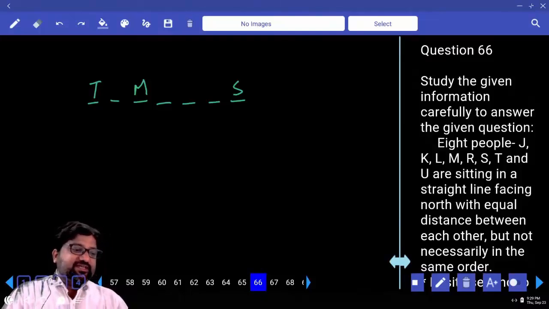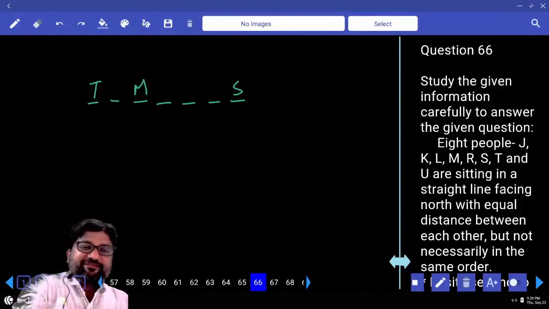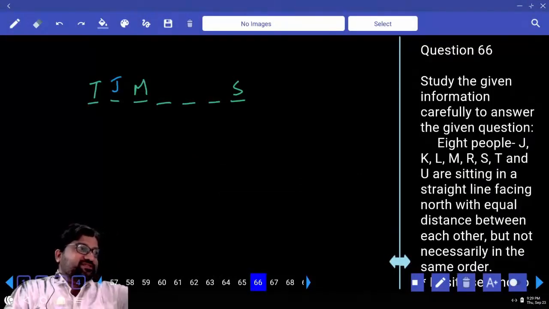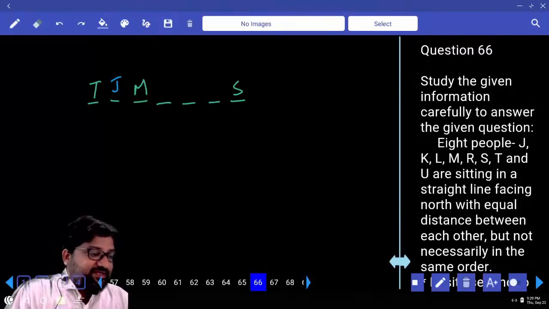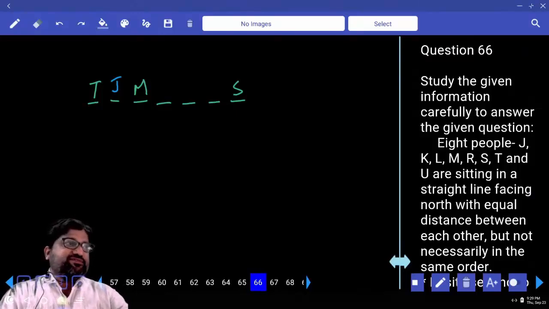R sits third to the left of J. J does not sit at any extreme ends of the lines. So J is not sitting at the extreme ends. Then J has how many possibilities? As of now, J has 4 possibilities, because there are 4 vacant places. If I fix J here, what's the problem? To the left of J, how many persons will be there? 3 persons. Why? Because he told us R sits third to the left of J. But as of now, to the left of J, there is a possibility for only 1 person.